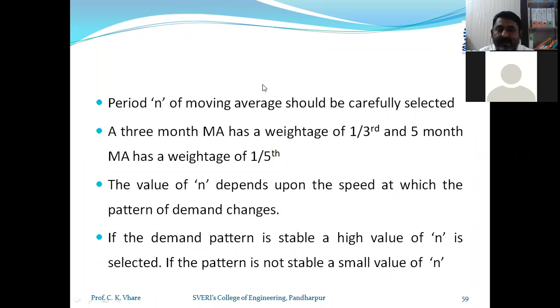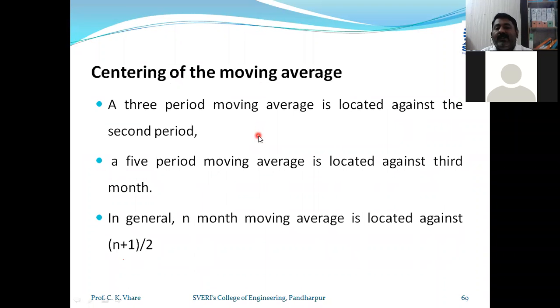So here, centering of the moving average. So let us proceed further. A 3-period moving average is located against the second period. No, 1, 2, 3, second is the center. A 5-period moving average is located at 1, 2, 3, 4, 5. It will be located at the third, exactly the center.